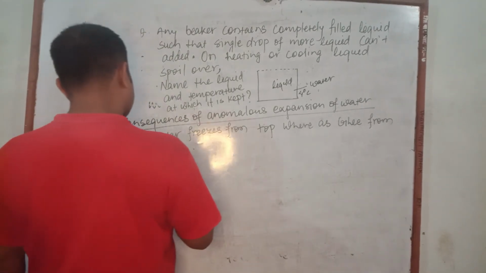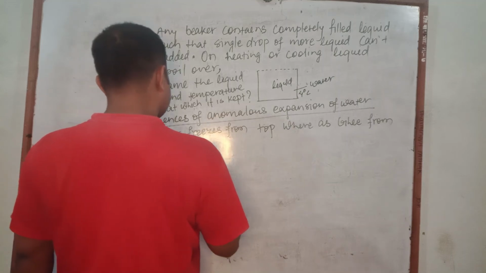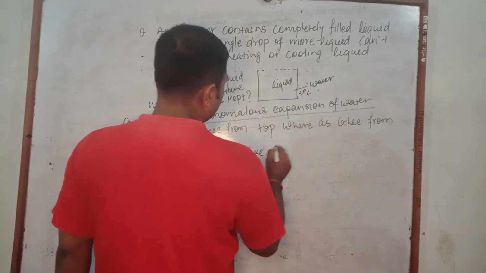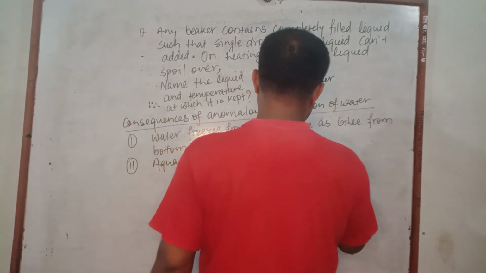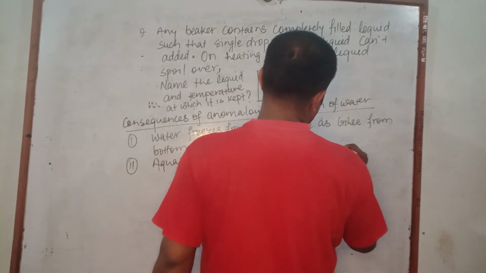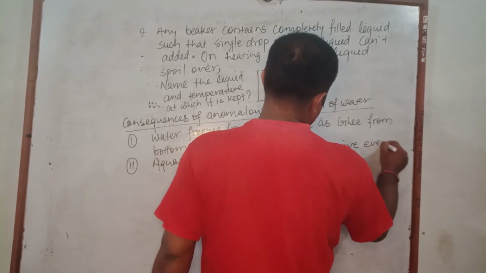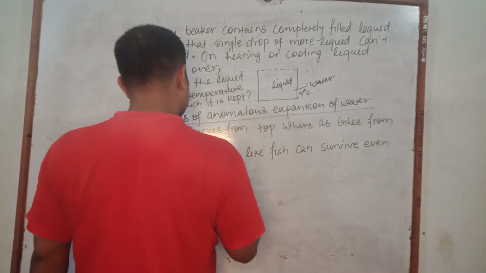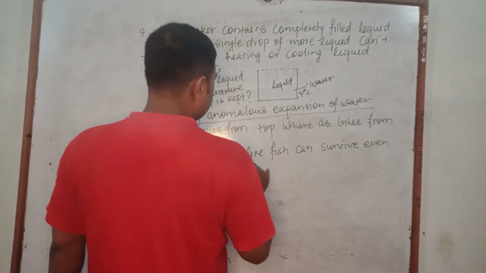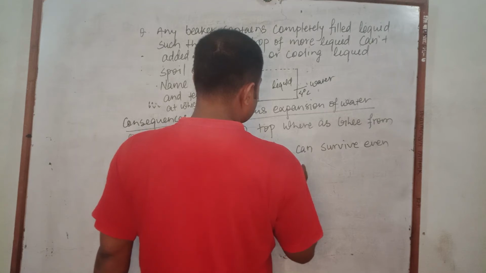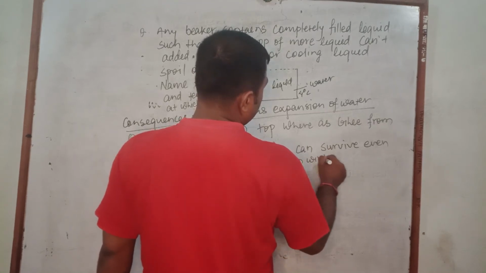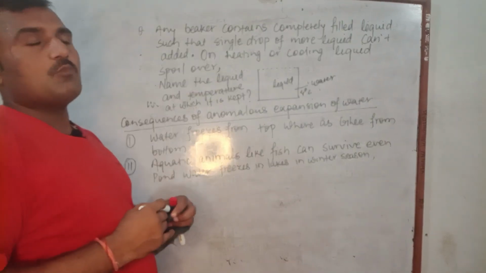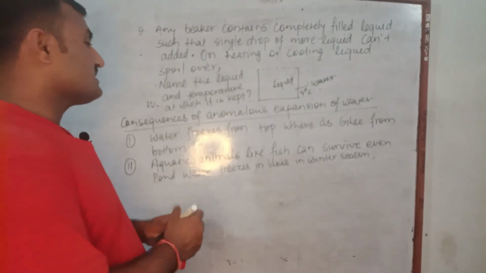Other aquatic animals like fish can survive even when pond water freezes in lakes in the winter season. It is also due to anomalous expansion. But how does it occur? Listen here.